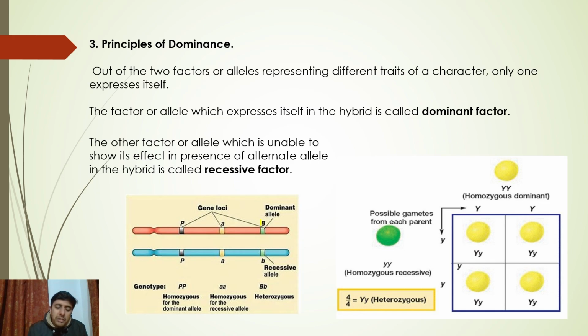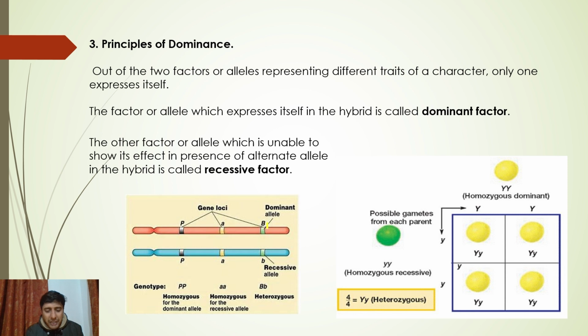If you take the third principle into consideration, there will always be two factors or alleles representing different traits of a character. This law states that out of the two factors or alleles representing different traits of a character, only one expresses itself. Remember this.